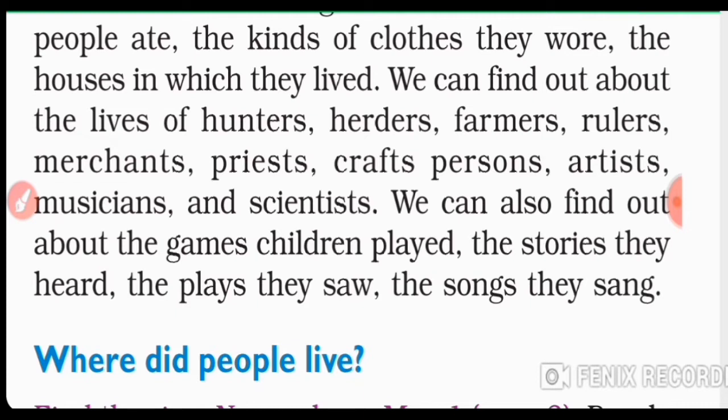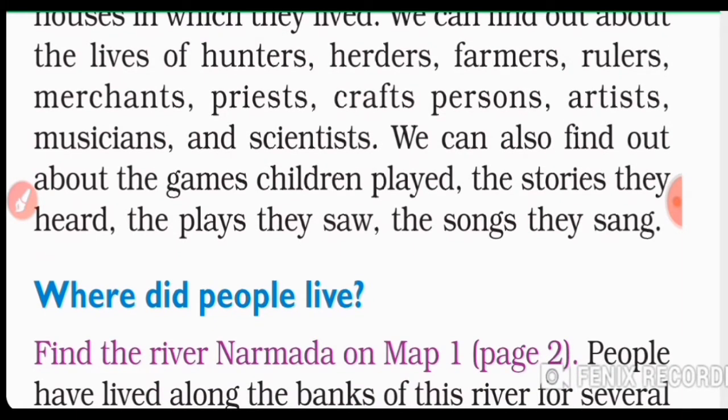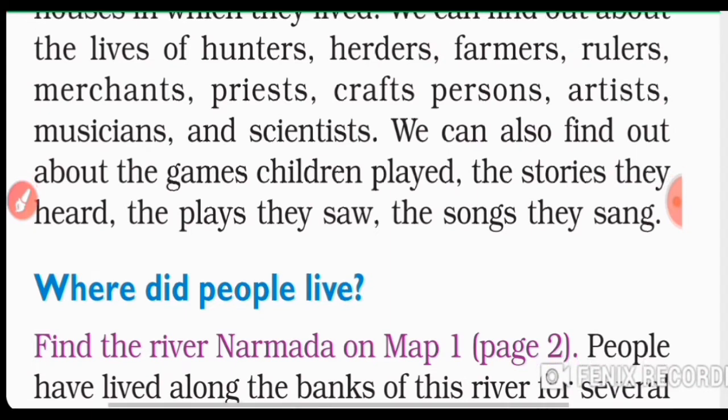We can also find out about the games children played, the stories they heard, the plays they saw, the songs they sang. Nowadays most of you must be watching games on mobile or watching television. But what about children 100 years back, when there was no mobile or television? Which games they played, which stories they heard, what kind of stories, who told them the stories, how they heard the stories, and the plays they saw.